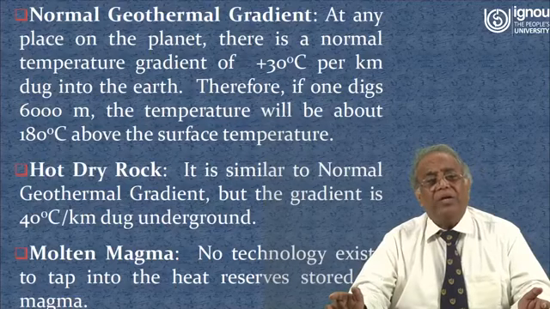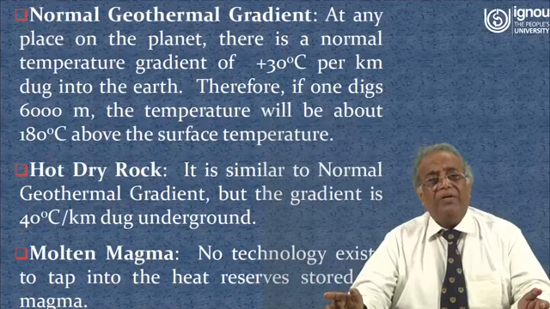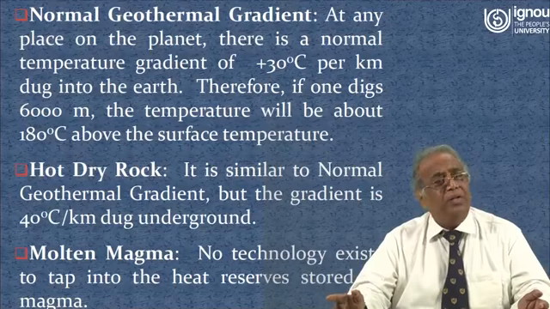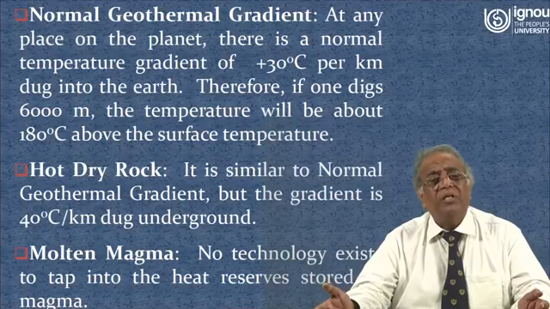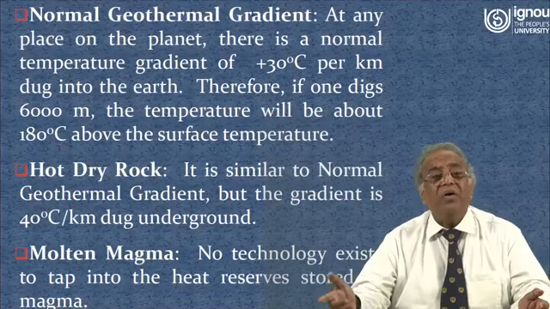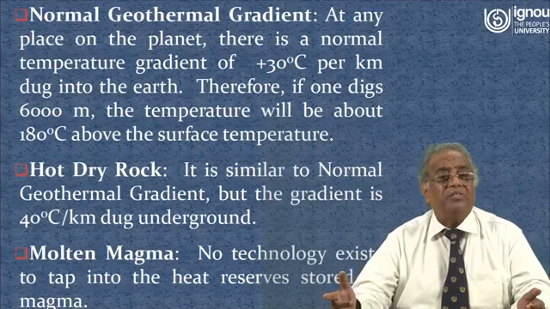Normal geothermal gradient. At any place on the planet, there is a normal temperature gradient of 30 degrees centigrade per kilometer dug into the earth. Therefore, if one digs 6,000 meters, the temperature will be about 180 degrees centigrade above the surface temperature, because the gradient is 30 degrees centigrade per kilometer. 6000 meters is equal to 6 kilometers.